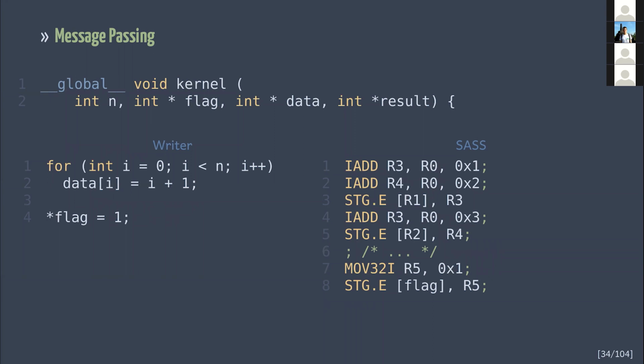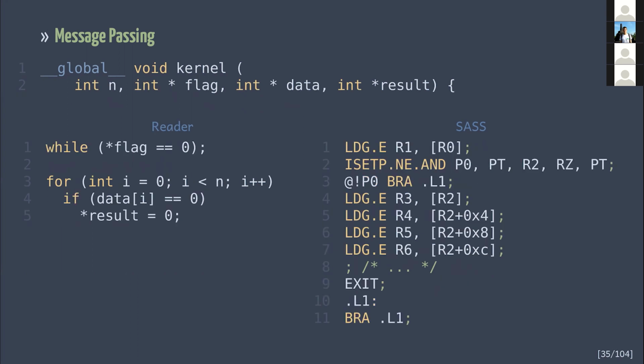The writer's assembly looks fine. It stores 1 to the flag and after that writes to data. And the reader's assembly is more interesting though. It loads the flag, then jumps to the L1 label and spins there forever, unless the flag is true. Obviously, this program never ends in most executions, but why could a compiler do this? That's because the L1 cache isn't coherent. Moreover, each SM has its own L1 cache. That means that if the value gets there, it won't be changed, no matter how many times you read it. So the compiler optimizes this code by removing the reads of the flag. This optimization doesn't change the behavior of the program anyway.